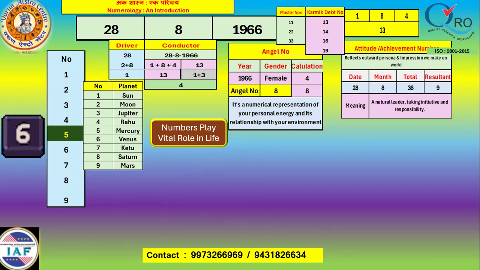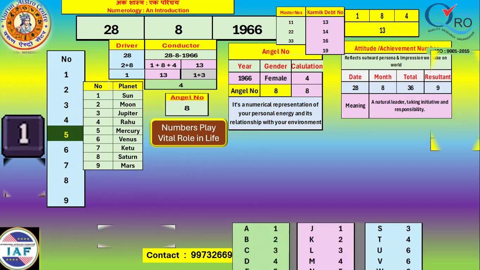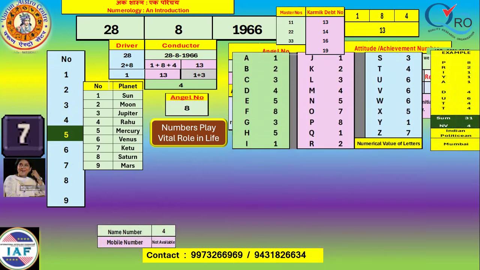So each alphabet carries numerical values. In the name, all these alphabets are replaced with their respective numerical values, added together and converted into a single digit. Here we will again see whether it is coming as 30, 11, 20 to 30, master number or karmic number.